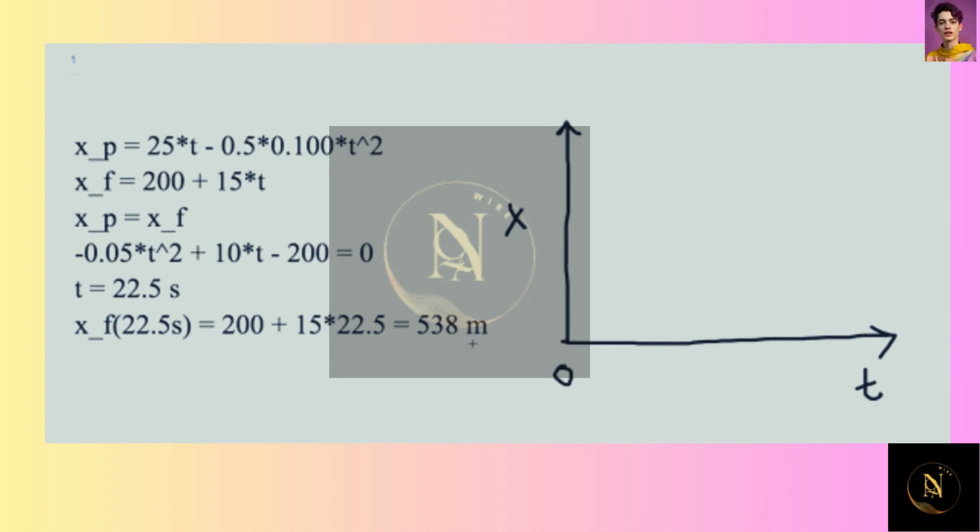Now I'm going to draw the passenger train first, which is going to be an opening downward parabola. It starts at 0, because at t equals 0, x sub p is 0. Something like this.